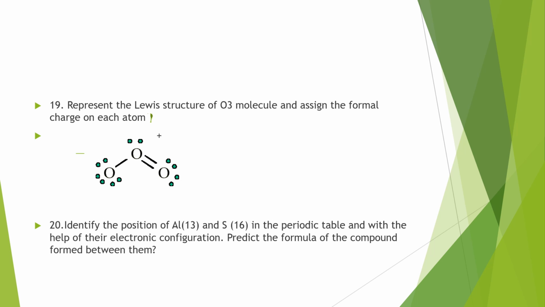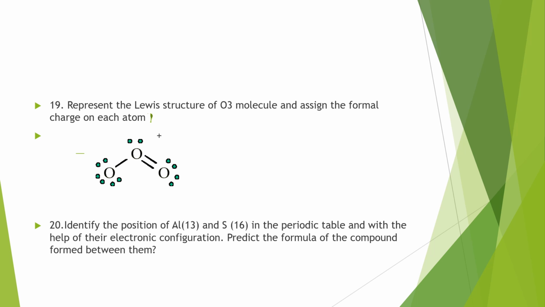Represent the Lewis dot structure of the O3 molecule and assign the formal charge. There is a negative charge on the oxygen with 6 electrons, and there is a positive charge on the oxygen with 2 electrons.